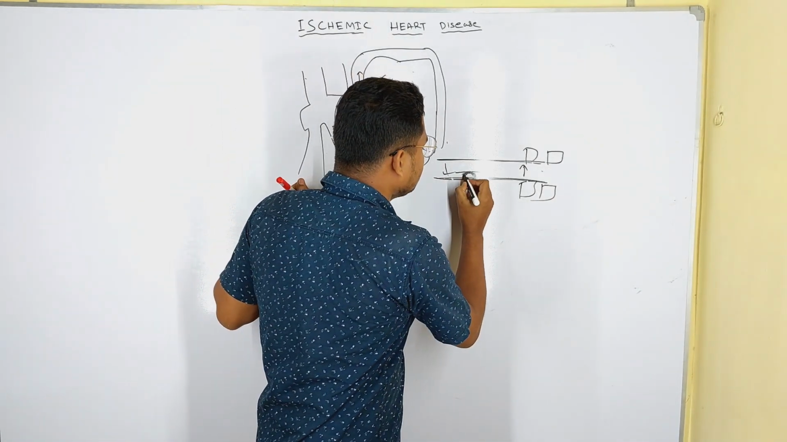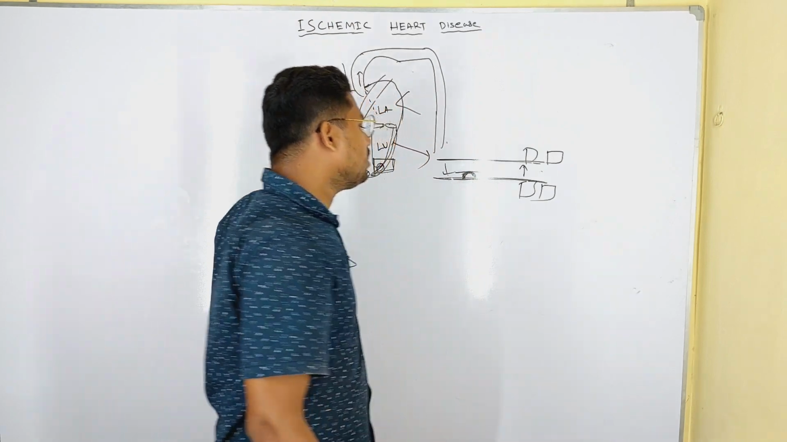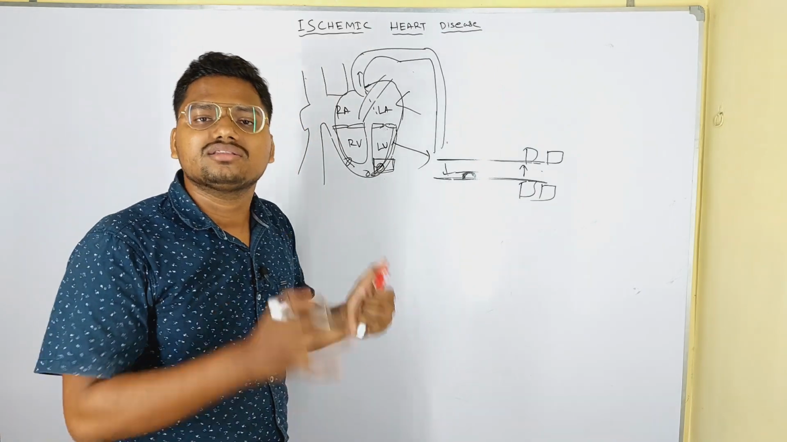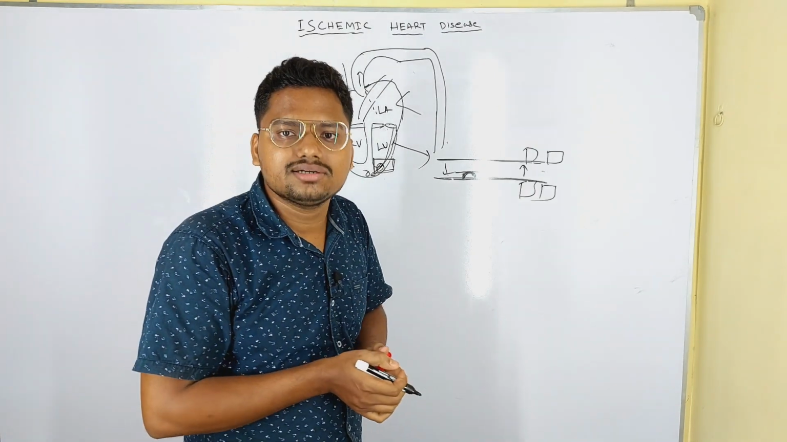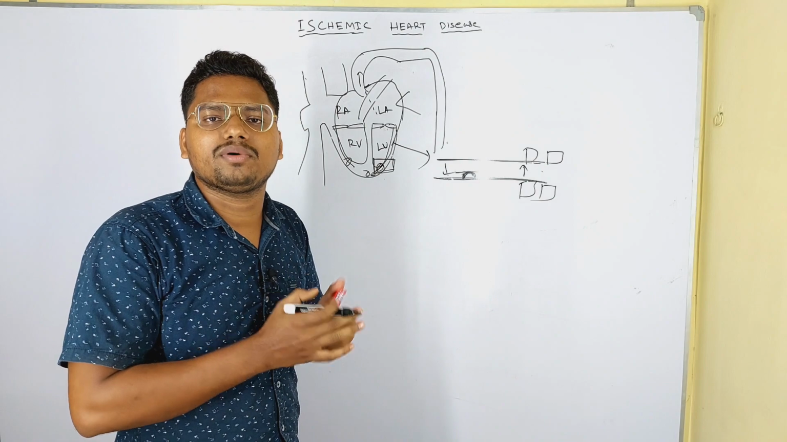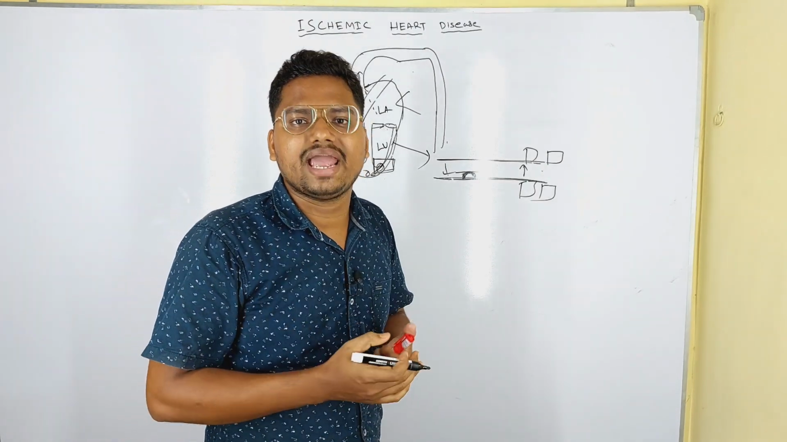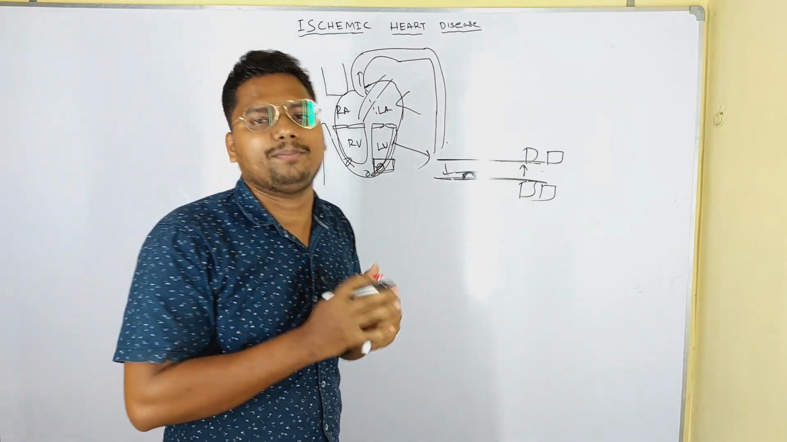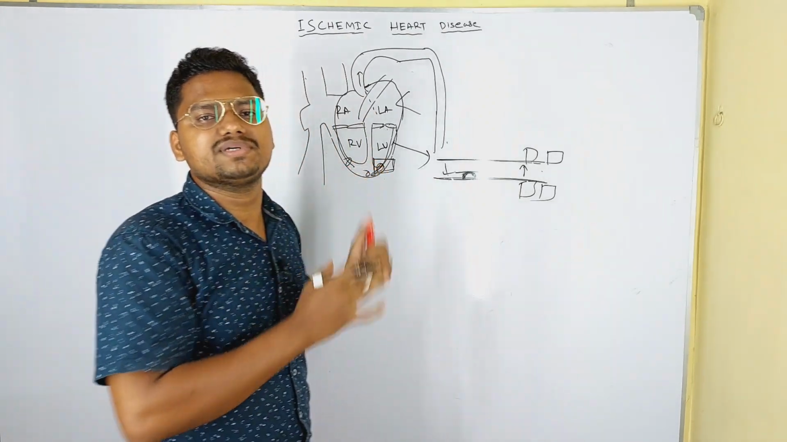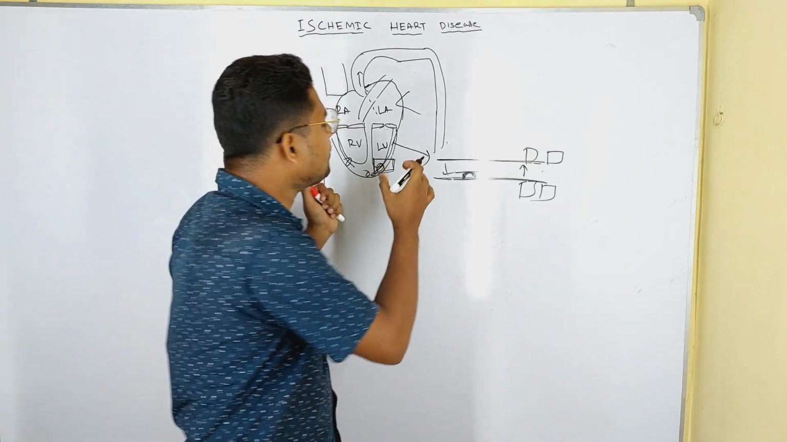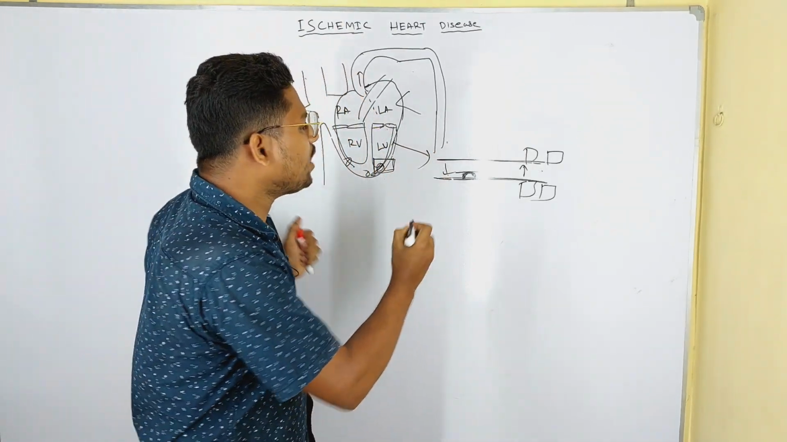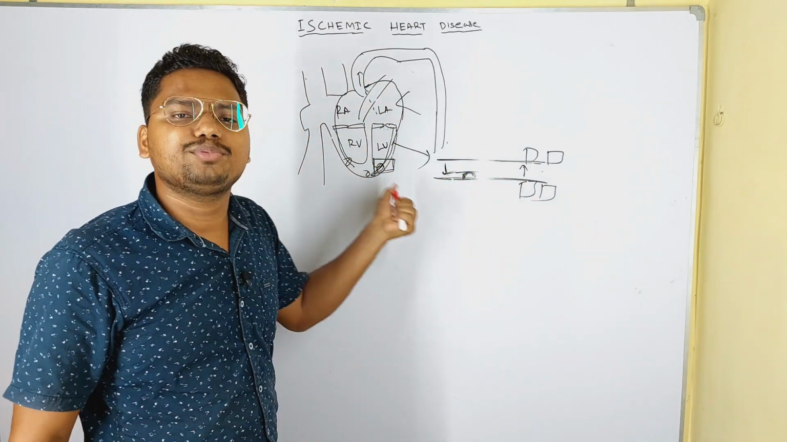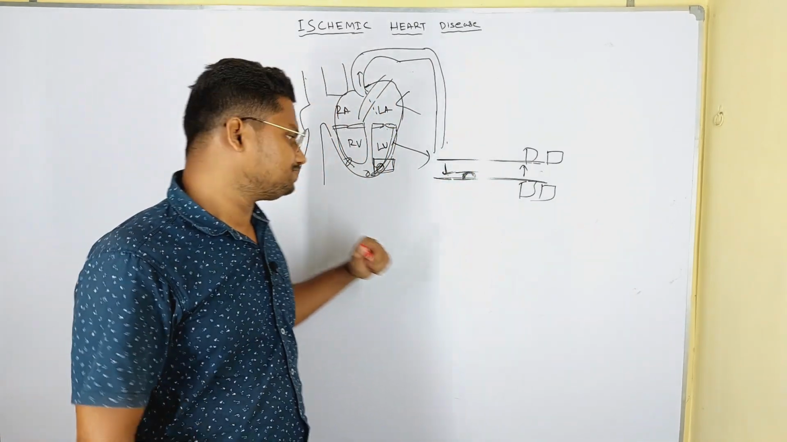Here the blockage is there. When the blockage is mild, at that condition the heart tries to compensate. All over the body, if any disease or symptom enters our body, first of all the body tries to compensate. The same mechanism goes on in the heart: when the demand is more but the supply is less, it has to compensate.